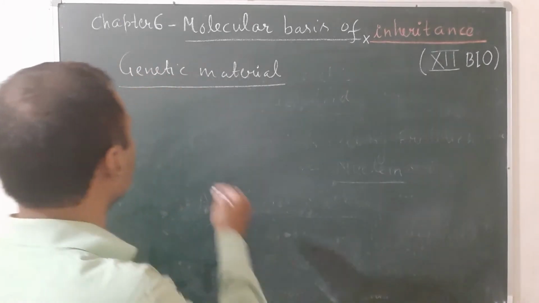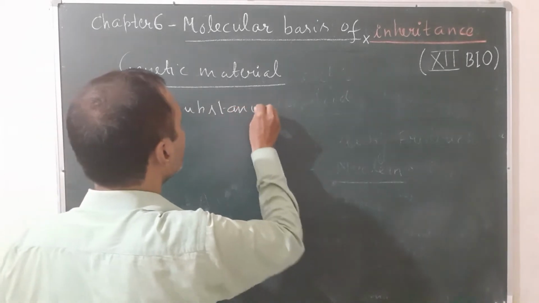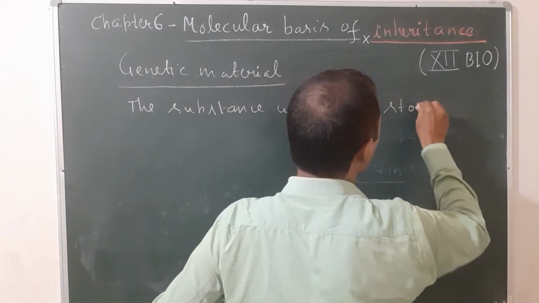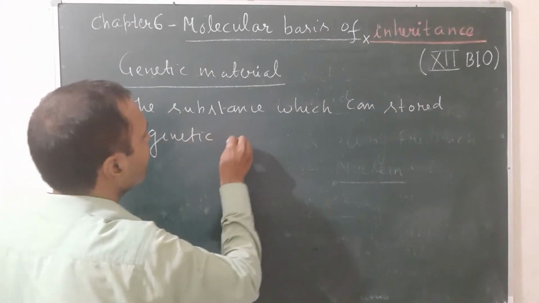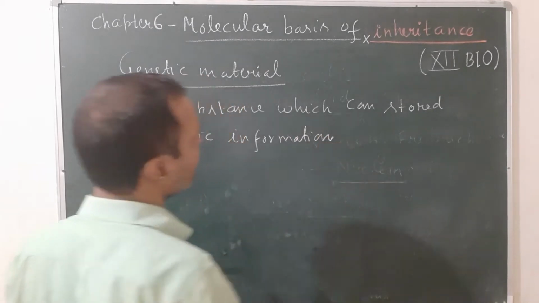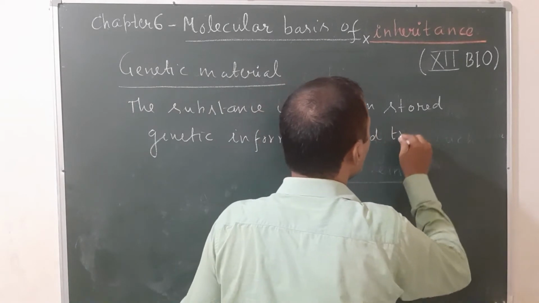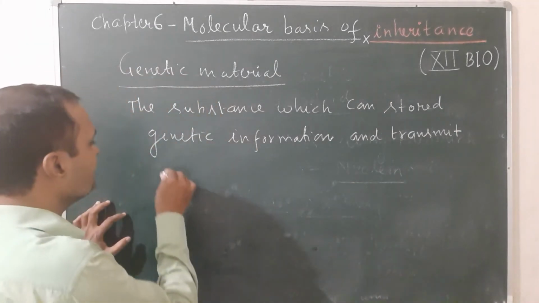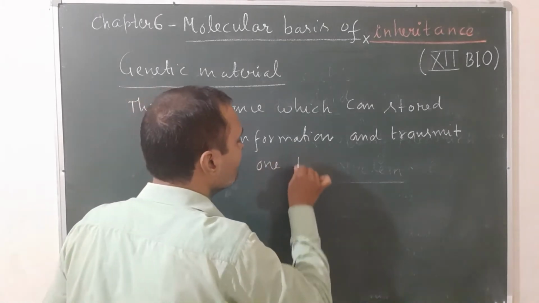Genetic material may be defined as the substance which can store genetic information, you can say traits or characters, and transmit it, transmit meaning transfer, from one to the next generation.